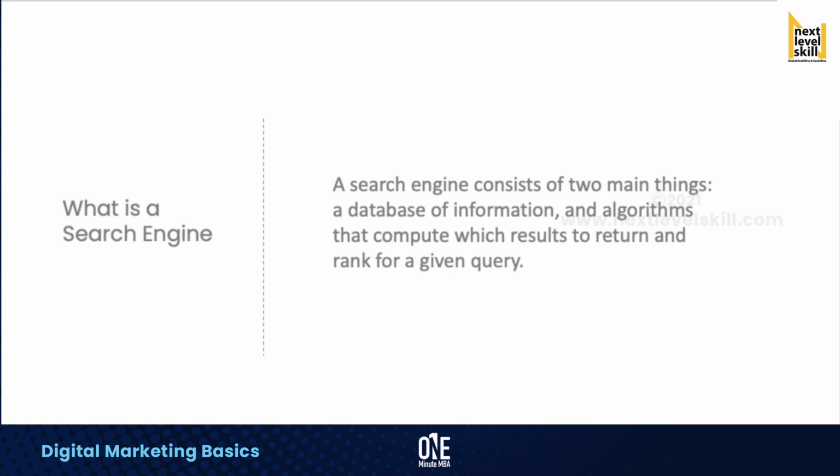So, in case of a web search engine like Google, the database consists of trillions of web pages, and the algorithm looks at hundreds of factors to deliver the most relevant result. So, hope you know about search engines. There are n number of things related with search engines. So, how does a search engine work?